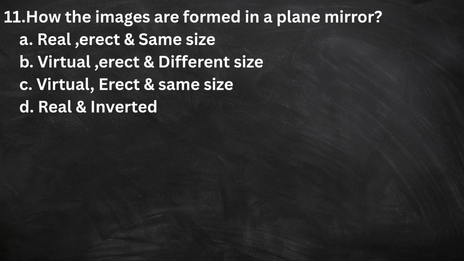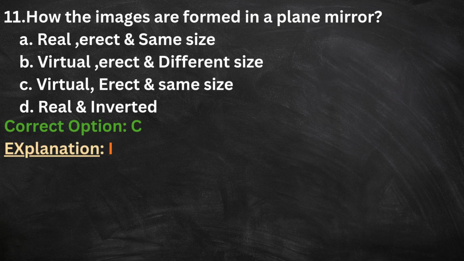11th, how are the images formed in a plane mirror? A. Real, erect and same size. B. Virtual, erect and different size. C. Virtual, erect and same size. D. Real and inverted. The correct option is C.